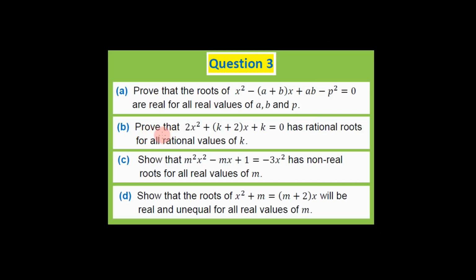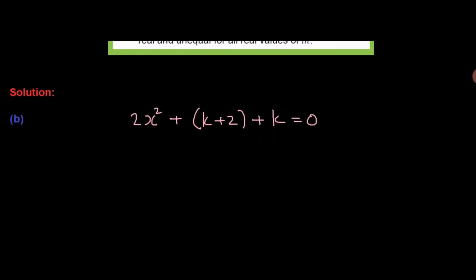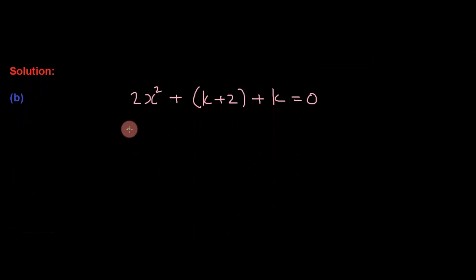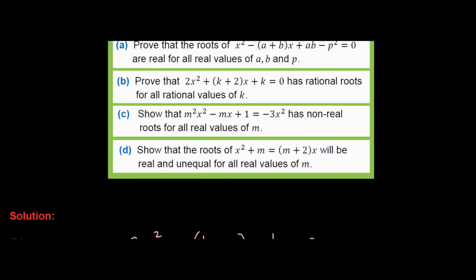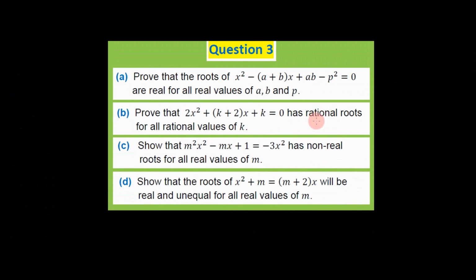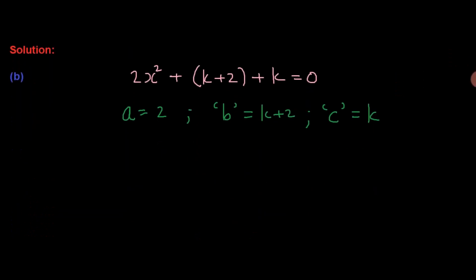Let's look at B. It says prove that this equation has rational roots for all rational values of K. This equation is already in standard form, so we can start by writing down the values of A, B, and C. So A is 2, B equals K plus 2, and C equals K. Now, in order to show that the roots are rational, we need to show that delta is a perfect square. So let's work out delta.